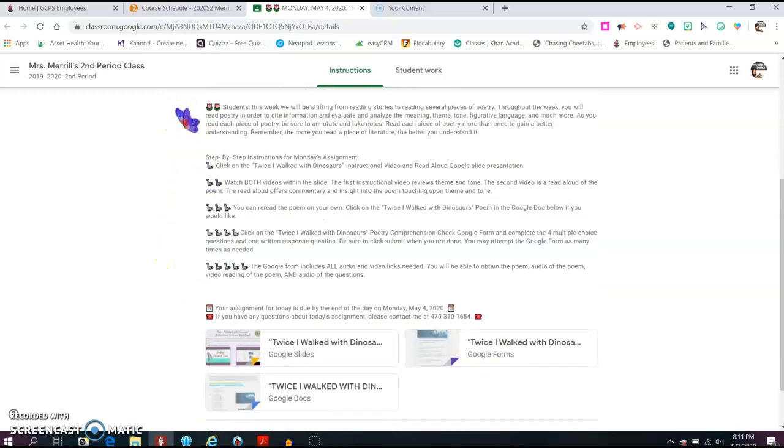Here it says, students, this week we will be shifting from reading stories to reading several pieces of poetry. Throughout the week, you will read poetry in order to cite information and evaluate and analyze the meaning, theme, tone, figurative language, and much more. As you read each piece of poetry, be sure to annotate and take notes. Read each piece of poetry more than once to gain a better understanding. Remember, the more you read a piece of literature, the better you understand it.